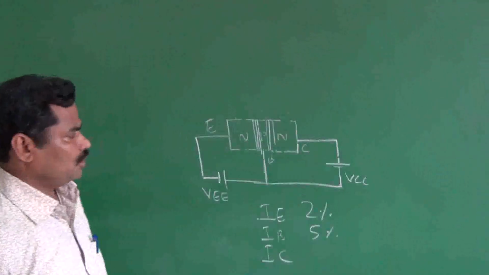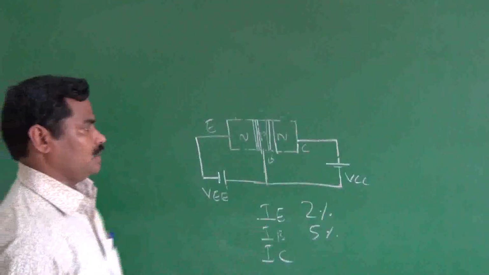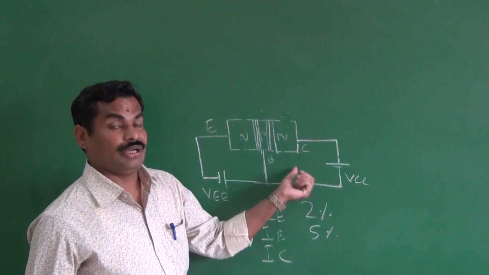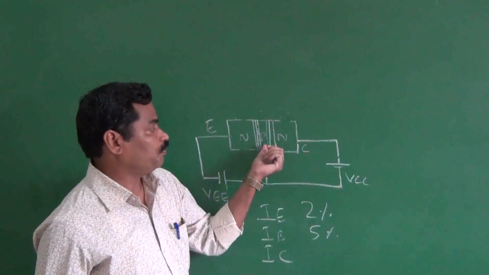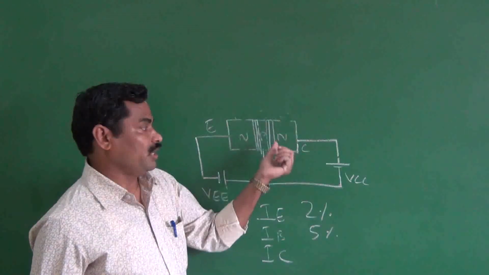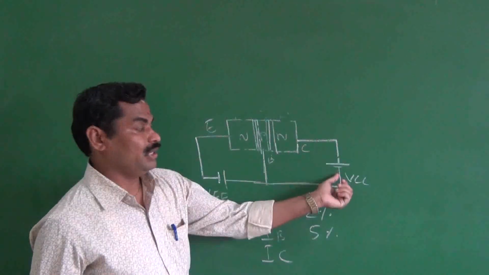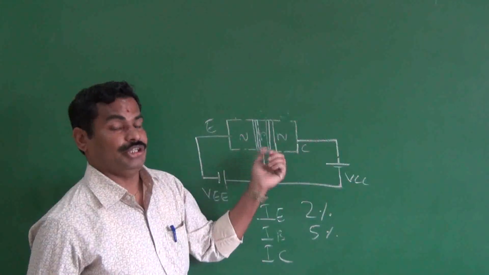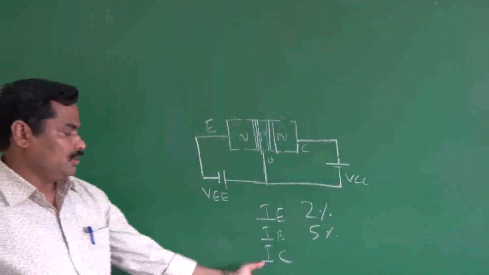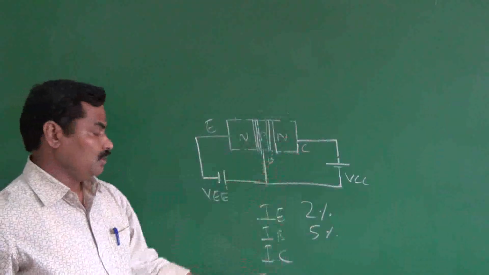You may ask the question, sir, here you are having the reverse bias. Why are the electrons moving towards the reverse bias? Because as we know, in reverse bias the current is because of the minority carriers. And here in the p-type semiconductor the electrons are the minority carriers. That's why. And also as you know, this reverse bias acts as forward bias for the minority carriers. It means the minority carriers are easily moving from the base to the collector. The electrons are moving from the base to collector. That current is nothing but the collector current.